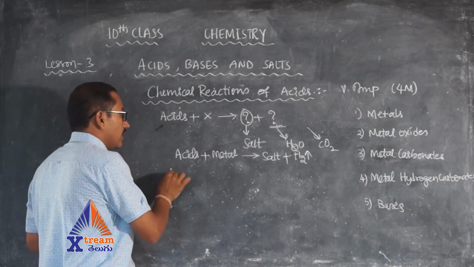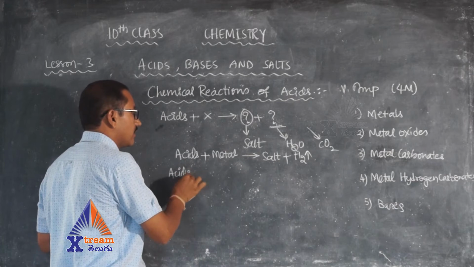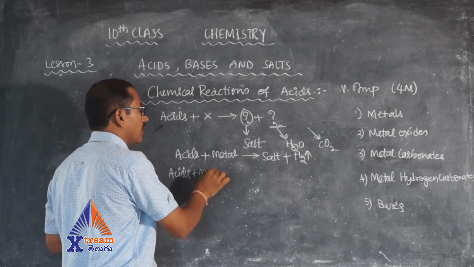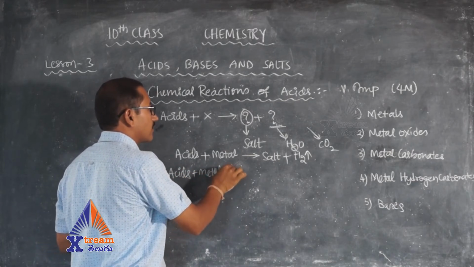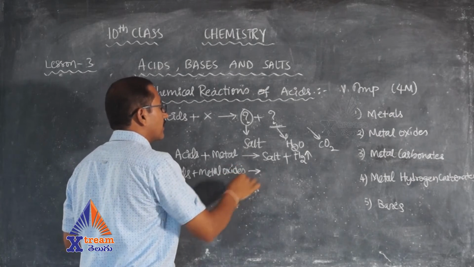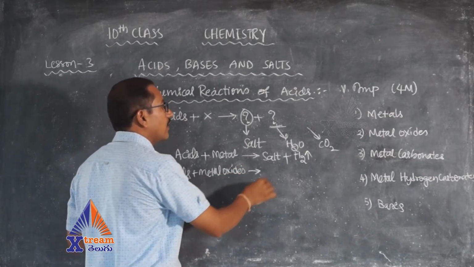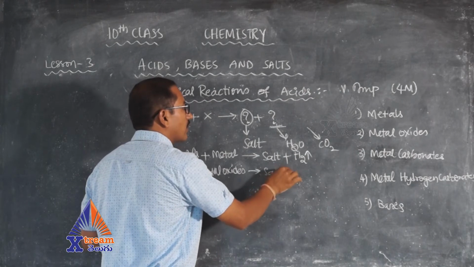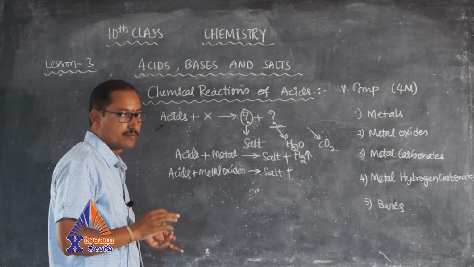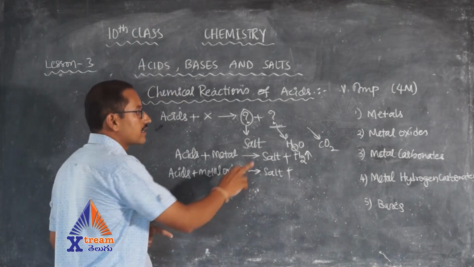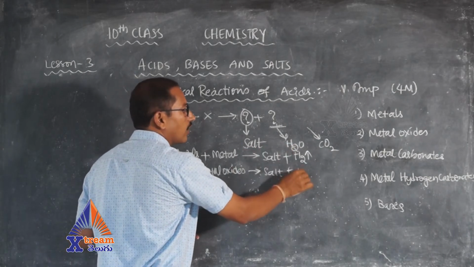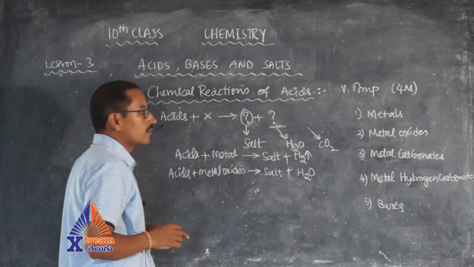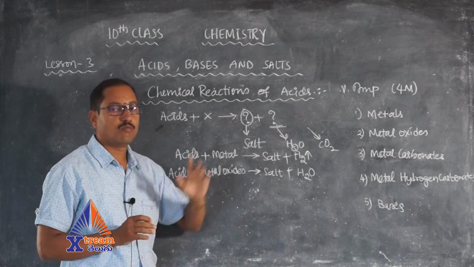Next one, when acids react with metal oxides, one of the common products is salt. The next product is water, H2O.